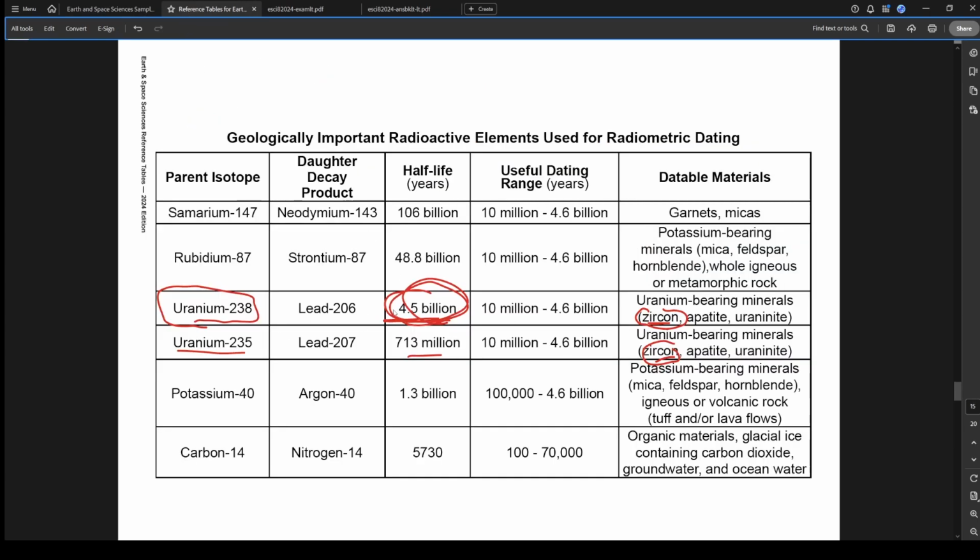So we could say, when looking at the radioactive element uranium-238 and its daughter decay product lead-206, having a half-life of 4.5 billion years, which is about the same age as the Earth. That's really all you have to say. That's what we're going to do.